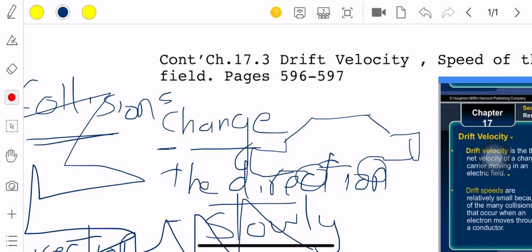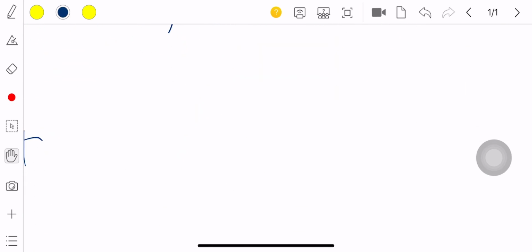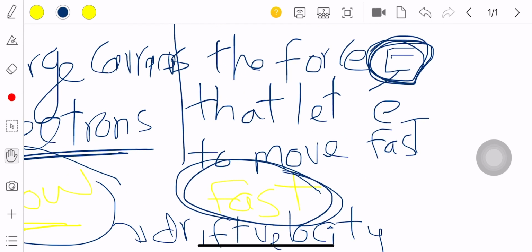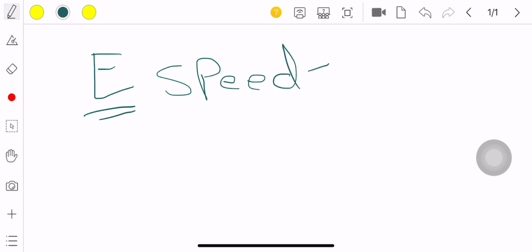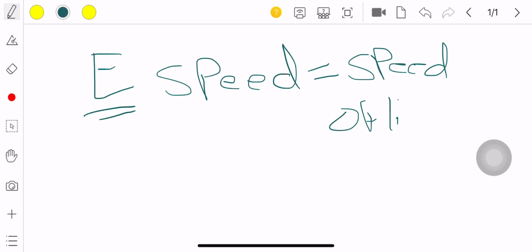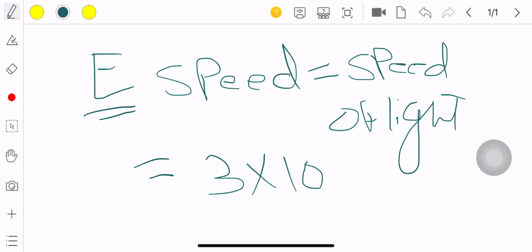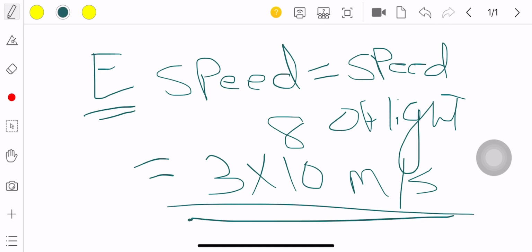It is due to the force that pushes the charge carriers to move. This force is the force of the electric field, and the speed of the electric field is equal to the speed of light. That is equal to how much? Yes, girls? Yes, 3 times 10 power 8 meter per second. Do you understand? But the drift velocity is a very small velocity.